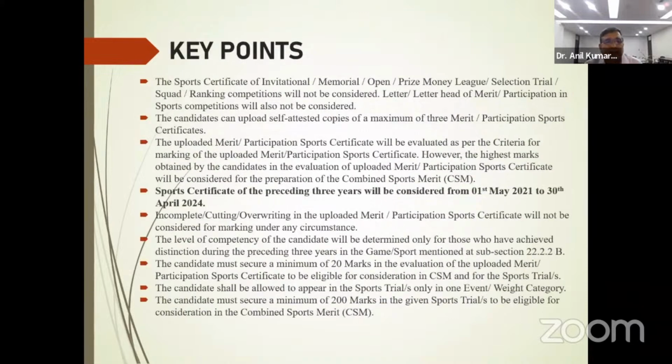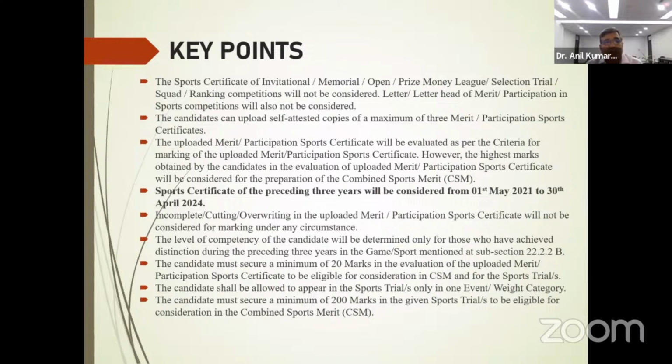Now, the key points to be kept in mind: the sports certificates of invitational, memorial, open prize money leagues, selection trials, squad ranking competitions will not be considered. And also the letterhead of the merit/participation of the sports competition will not be considered. The candidate can upload a maximum of 3 merit/participation sports certificates, and the uploaded certificates will be evaluated as per the criteria of the marking given.